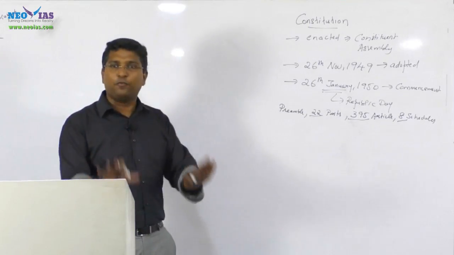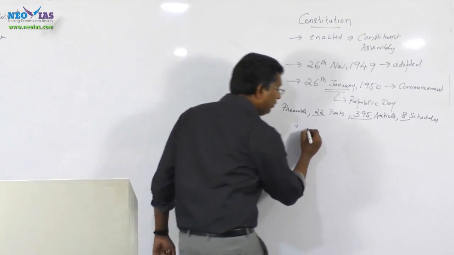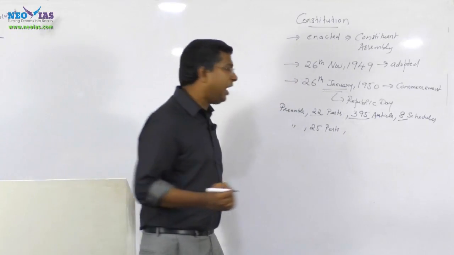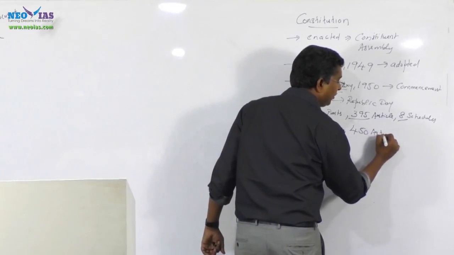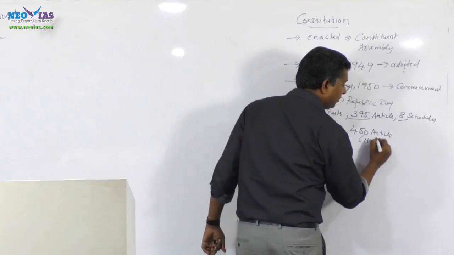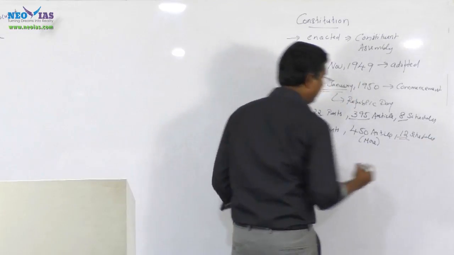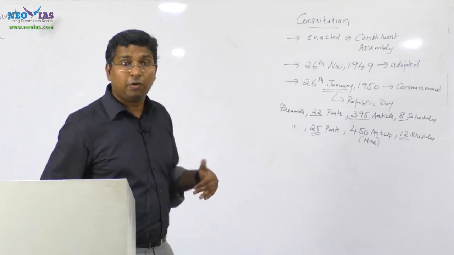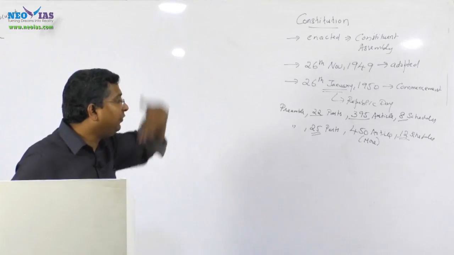Now, presently, we have a preamble, 25 parts, more than 450 articles, and 12 schedules. So this is the present. UPSC will ask, and has already asked once, the number of parts, schedules and articles of our constitution. Be very clear. Now we have more than 450 articles.